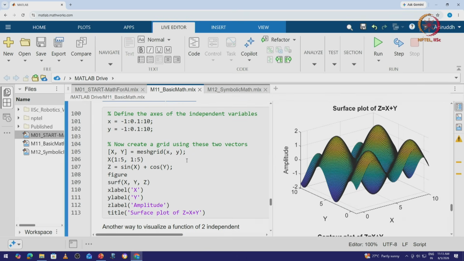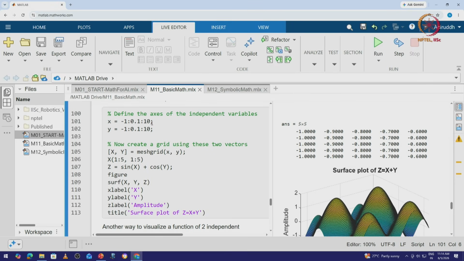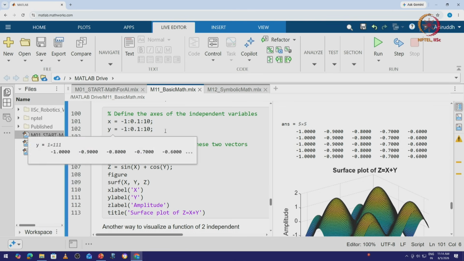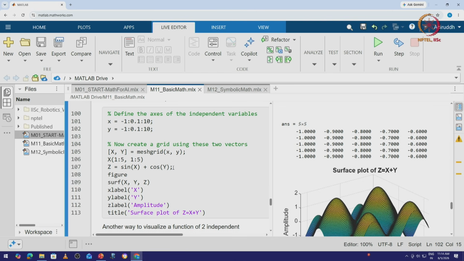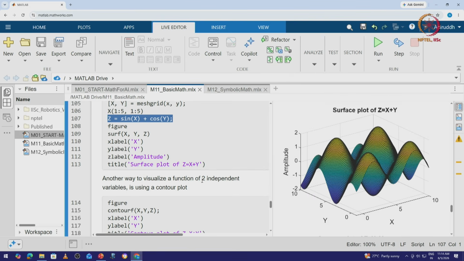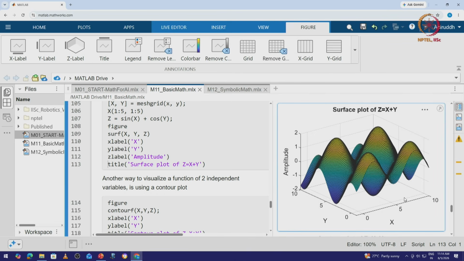3D space. Now again, whenever we are plotting, we have x and y and their corresponding step size, right? So it starts from -1 and goes till 10 with a step size of 0.1. The same goes for y, right? And essentially we have the value of z here, which is sine x plus cos y. Okay. Now let's look at the plot here. The plot essentially